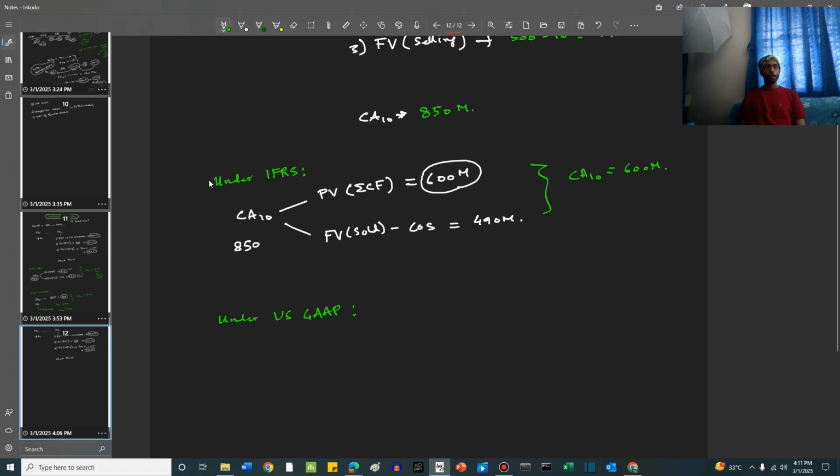Under US GAAP, what happens? Again, the first thing that happens is a comparison between the existing carrying amount at period 10 with the undiscounted future income or future cash flows. So the carrying amount is 850 and the undiscounted future cash flows are equal to 800 million. Right, friends? Now in this case, something else has happened. The carrying amount is more than the future cash flows.